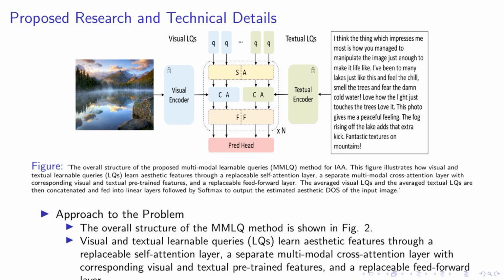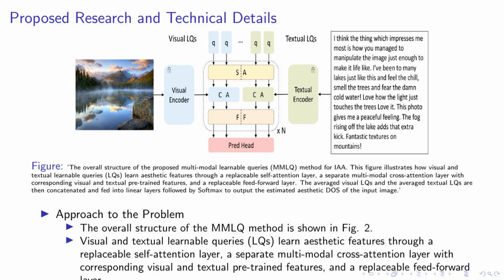Moving on to the technical details of our proposed research, let's delve into the structure of the multimodal learnable queries, or MMLQ method, as depicted in Figure 2. This method is designed to efficiently extract aesthetic features from images and their associated user comments. At the heart of this method are the visual and textual learnable queries, or LQs. These LQs are essentially learnable embeddings that are shared among samples. They are designed to extract aesthetic features from pre-trained visual and textual features, respectively.